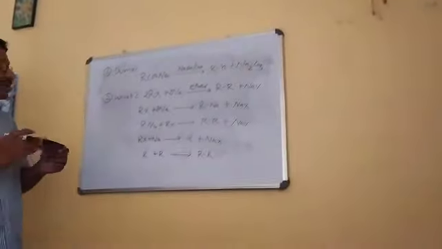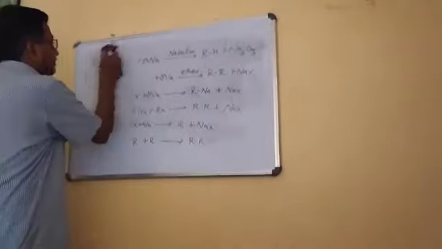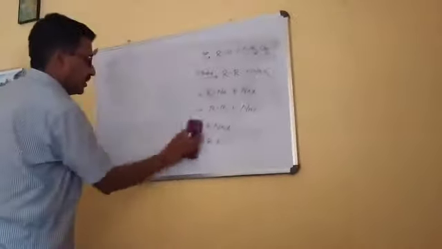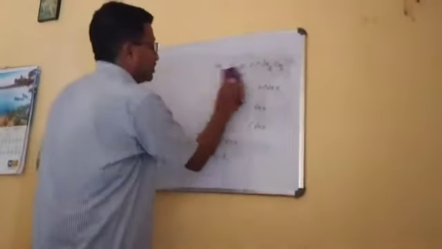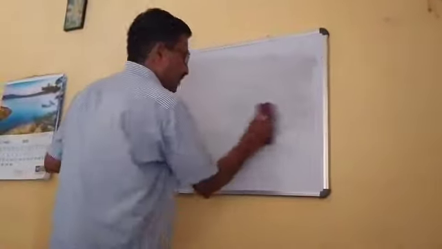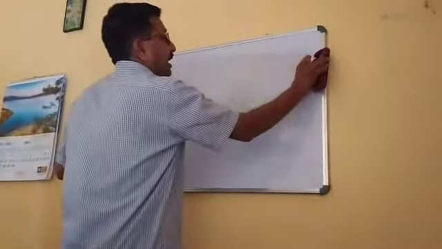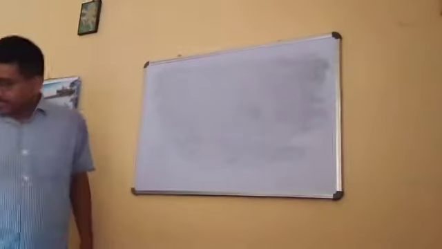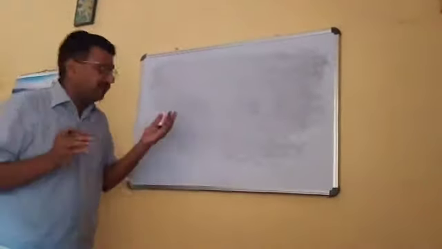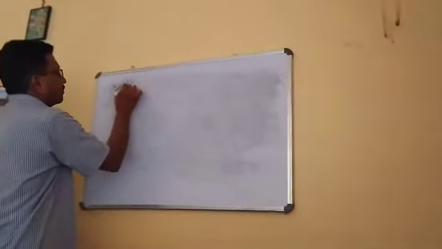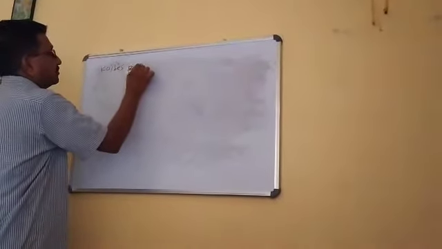What is the next method? That is the Kolbe method. In this Kolbe method, as the name itself indicates, it is an electrolysis method. Electrolysis reaction means a reaction that is carried out in the presence of two electrodes, that is anode and cathode. And there itself its mechanism is there. In the Kolbe method,